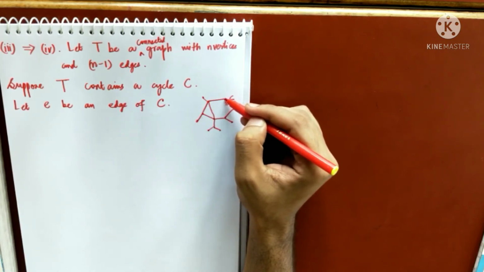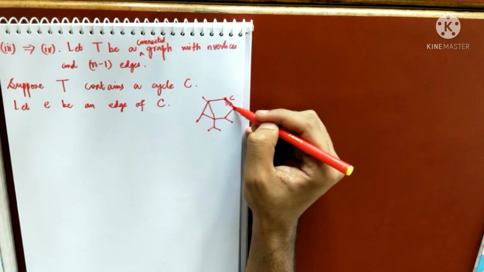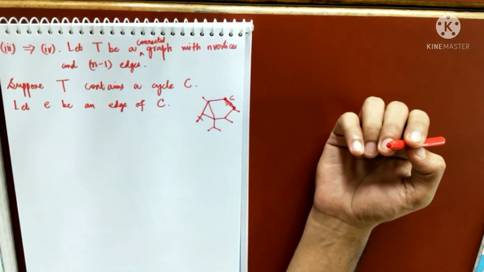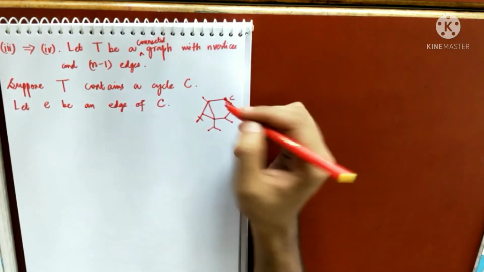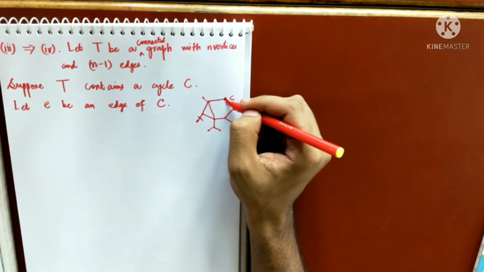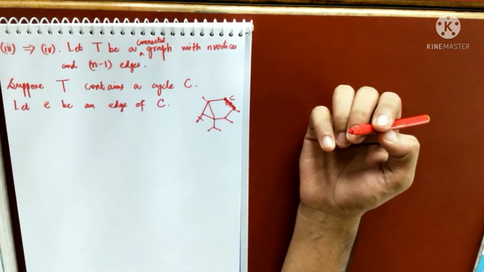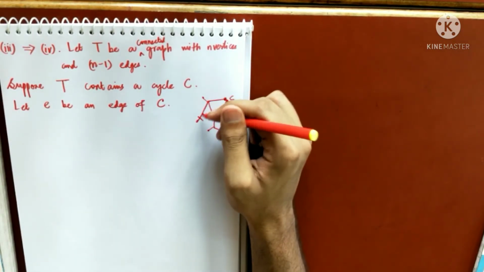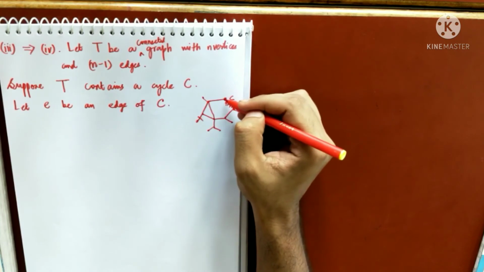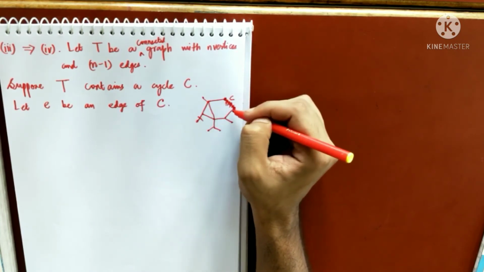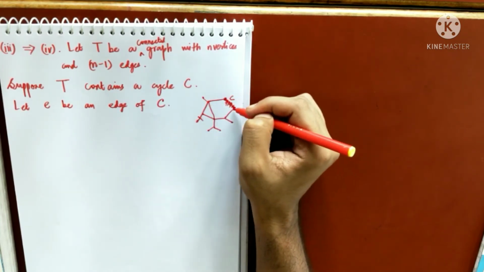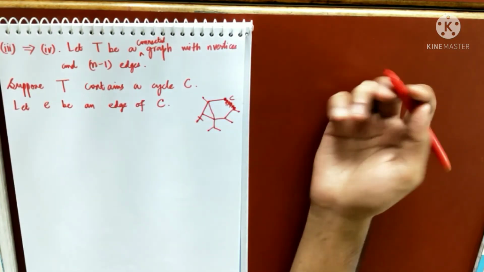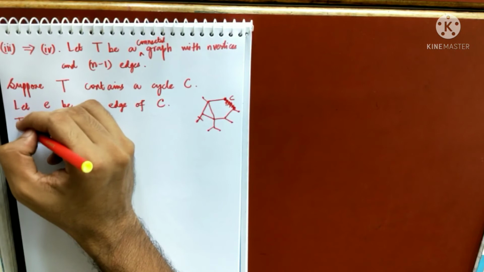You might think that if I am removing this edge, then it is no more connected. But remember one thing, if you are removing any edge from a cycle, your graph still remains connected, because you can reach from here to here through this. So whenever you are taking this path, you can just replace it by a bigger path. That doesn't matter.